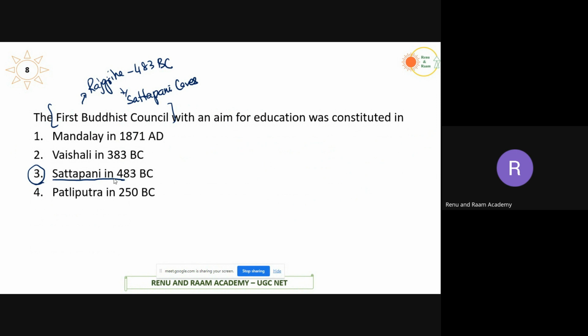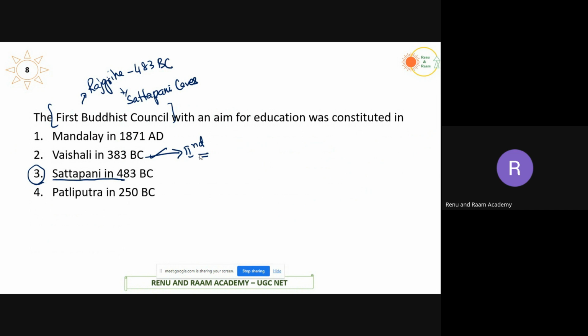The second council was held 100 years after Buddha's death, in Vaishali, in 383 BC. This second council is important because it is where the teachings of Buddha were interpreted in two forms, and two groups evolved in the later phase: one is Theravada Buddhism, the other is Mahayana Buddhism.